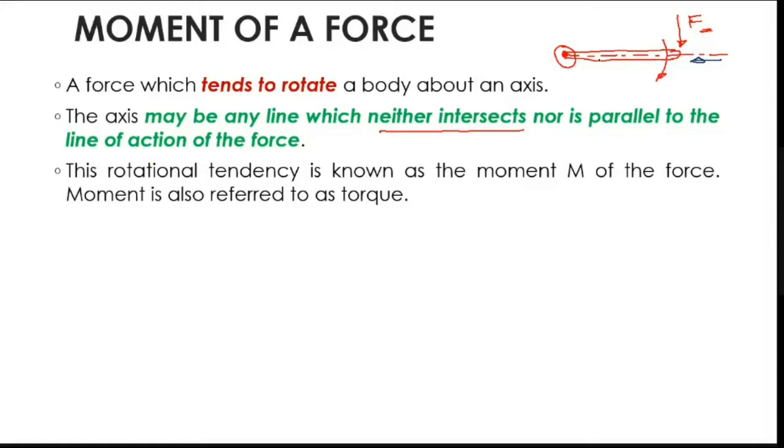If I have a force which is parallel to this axis, there won't be any rotation. There is only a force making it compress.